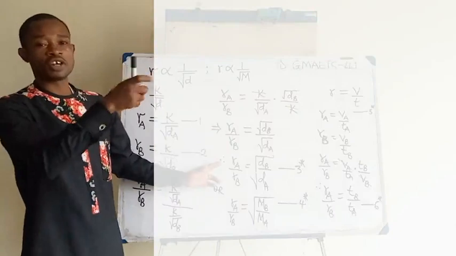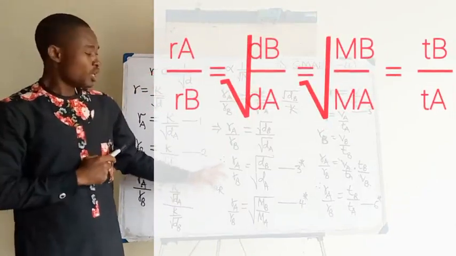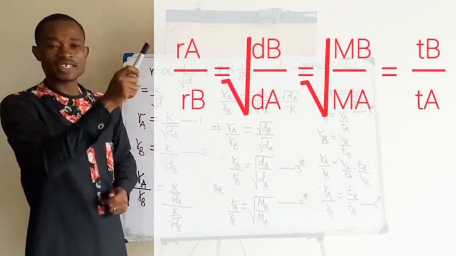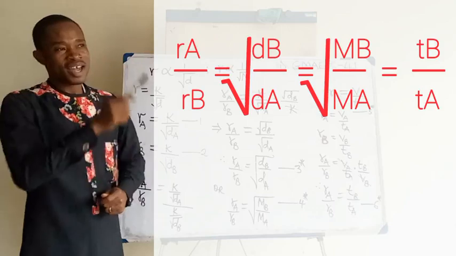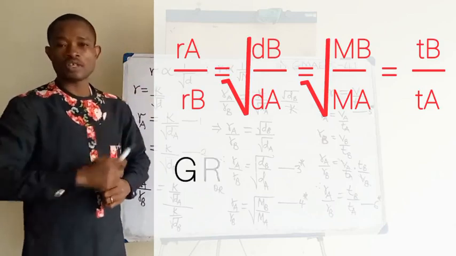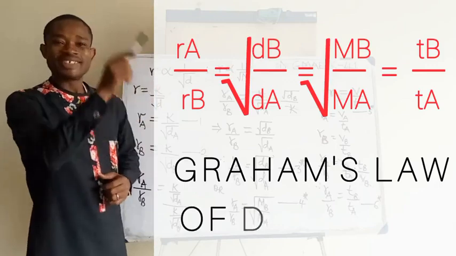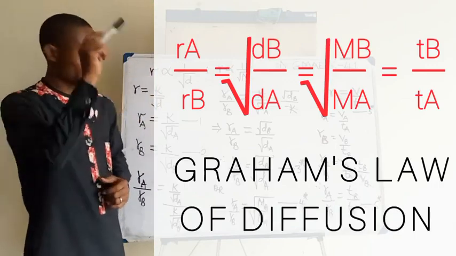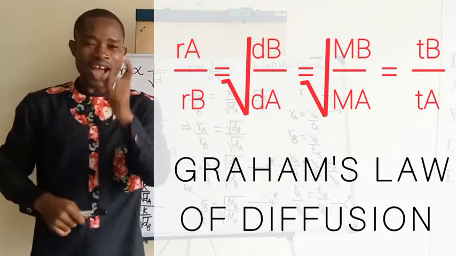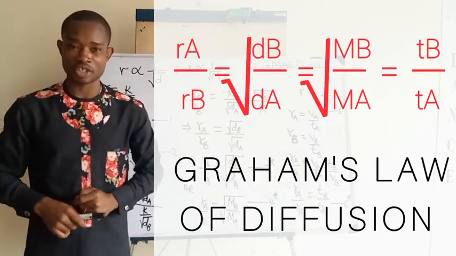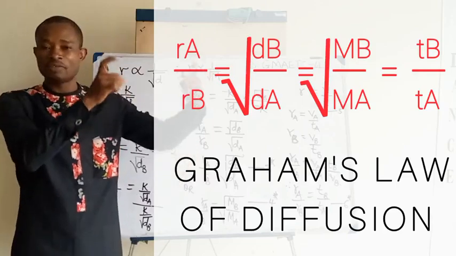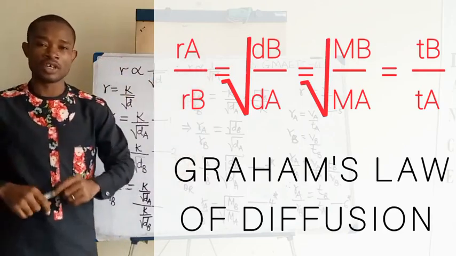Okay? So we have the rate of diffusion of gas A divided by rate of diffusion of gas B equal to square root of density of gas B over density of gas A. And that is equal to square root of molecular weight of gas B over molecular weight of gas A. And that is equal to time of gas B over time of gas A. So that is the overall relationship I would like you to take note of. And the examiner also wants you to know this relationship. When questions are given to you, depending on the parameters mentioned, you will now know the part of this equation to extract and then use in solving that question.